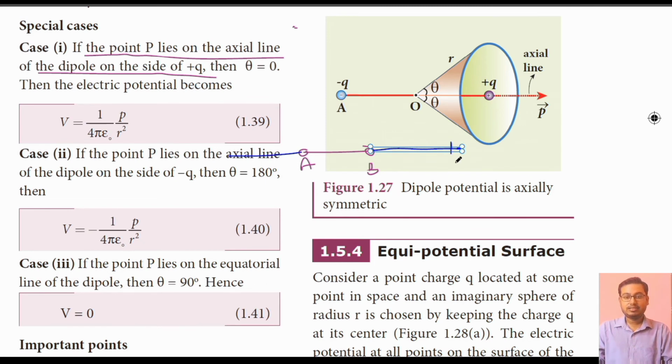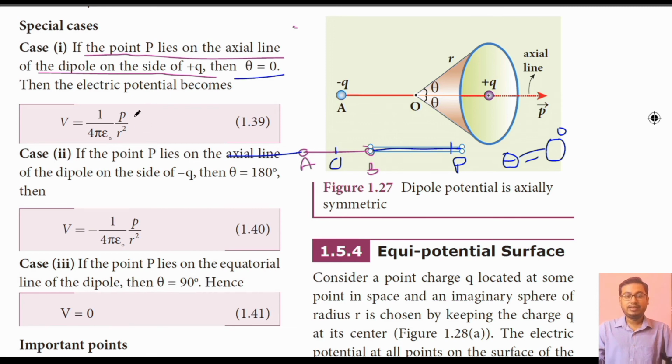So in that situation, and here at the center of A and B is point O, angle POB will be equal to 0 degree. Theta is equal to 0 degree. That is what is said here. Then the electric potential becomes V is equal to 1 by 4 pi epsilon naught into P by R square.